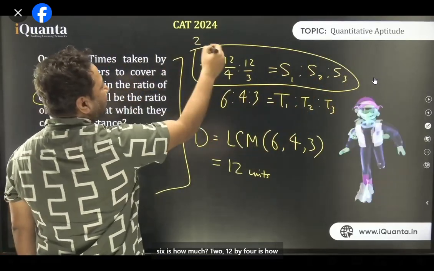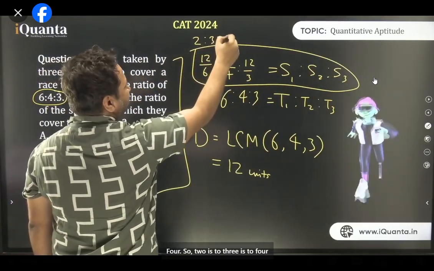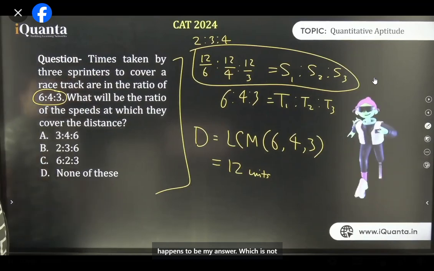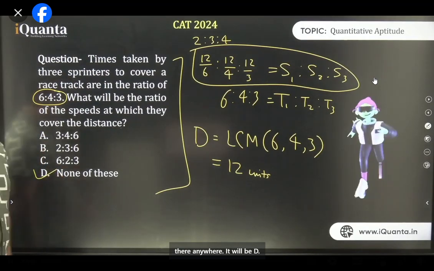12 by 6 is 2. 12 by 4 is 3. 12 by 3 is 4. So 2 is to 3 is to 4 happens to be my answer, which is not there anywhere. It will be D.